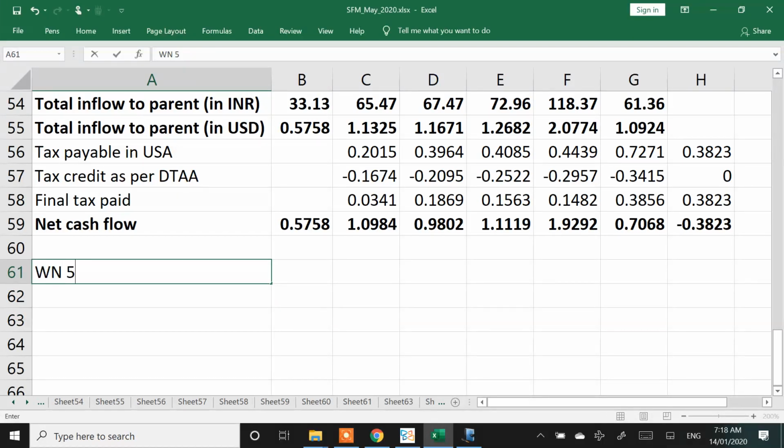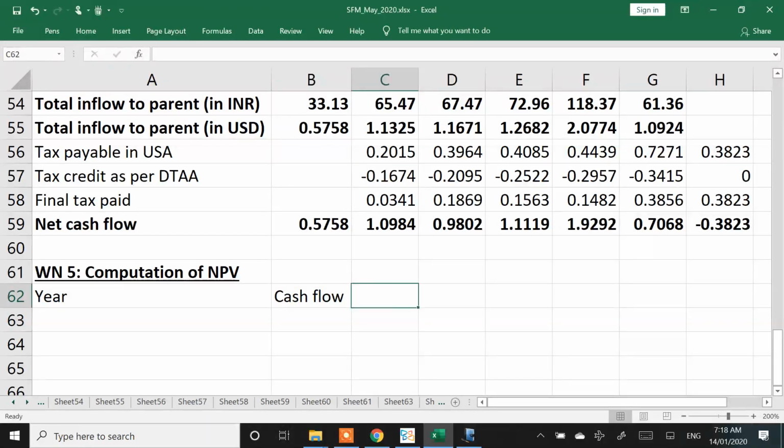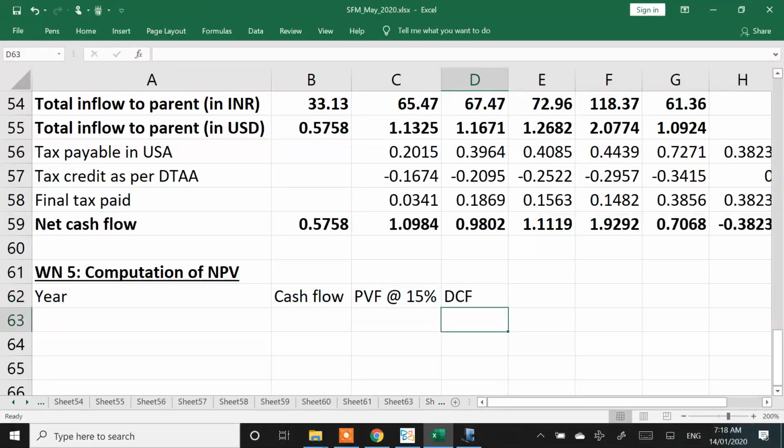Last working note, computation of NPV. Friends, no discussions please. Year, cash flow, PVF at 15%, DCF.